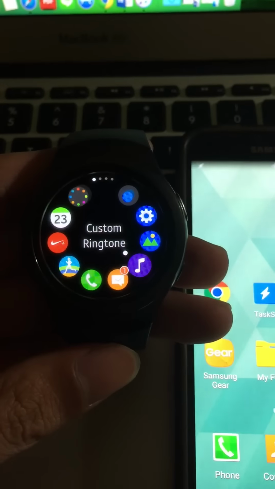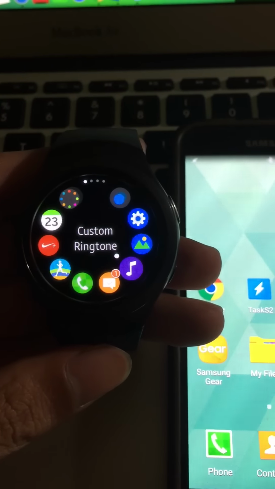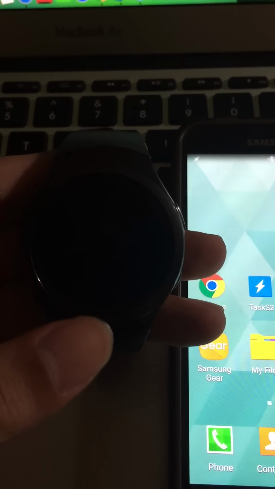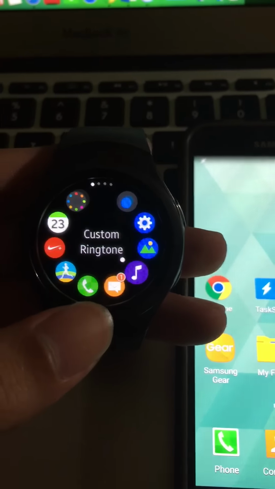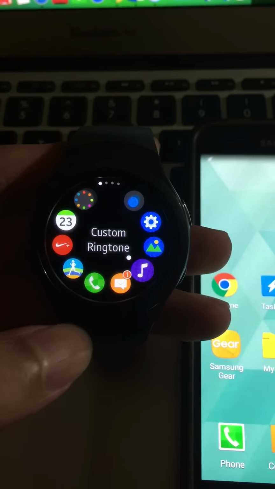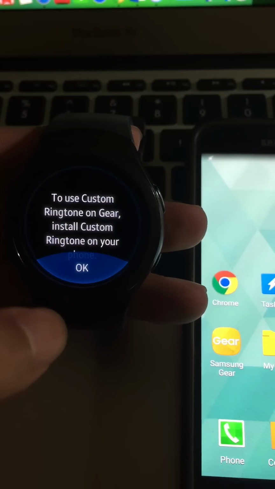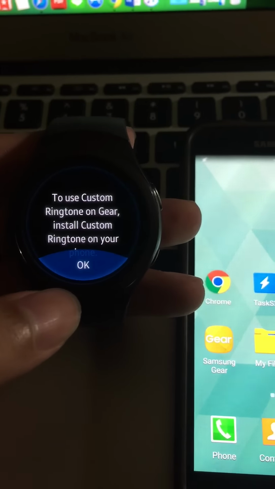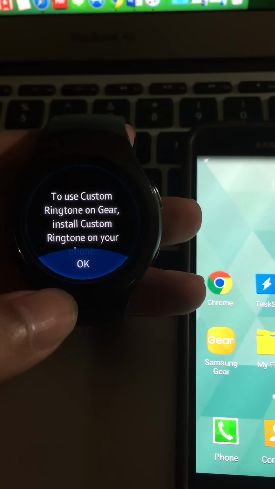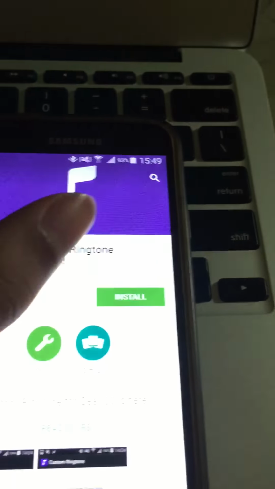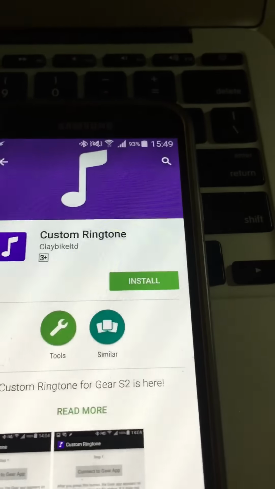The custom ringtone app for the Gear S2 lets you send MP3 files from your phone to the watch and set them as ringtone. The first thing you want to do when you install the Gear app is launch it. It will ask you to install the phone sign app. Just press OK. Then you go to the Play Store and install the custom ringtone app.